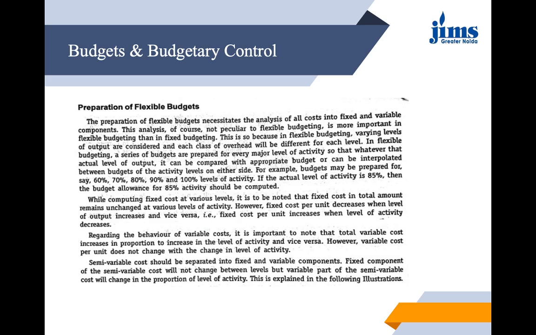While computing fixed costs at various levels, we should keep in mind that the fixed cost in total amount remains unchanged at various levels of activity. Whatsoever the production level, the fixed cost remains the same. However, fixed cost per unit decreases when the level of output increases. We know that very well, and vice versa. So fixed cost per unit increases when the level of activity decreases.